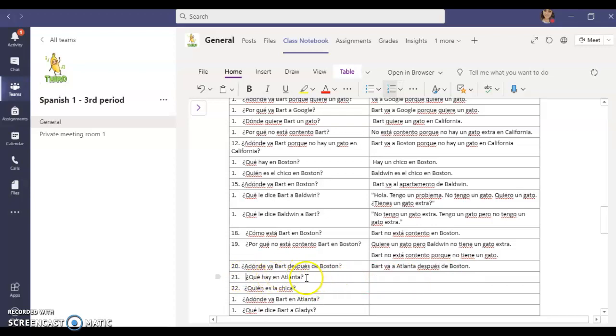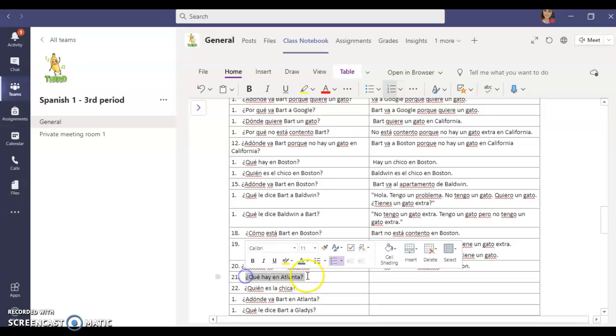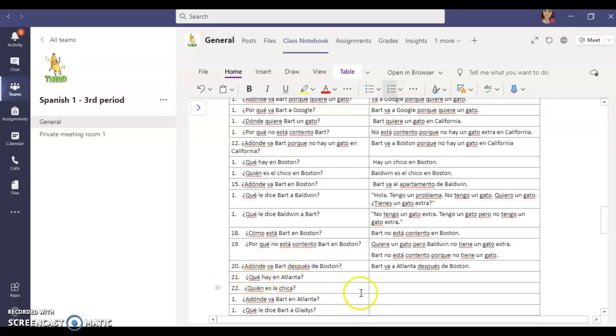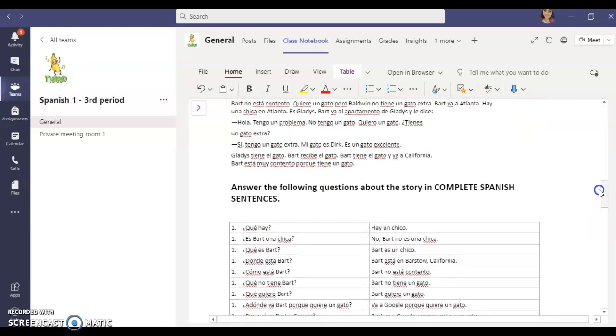21. ¿Qué hay en Atlanta? ¿Qué is what? There is, or is there, in Atlanta. So what is there in Atlanta? What is there?